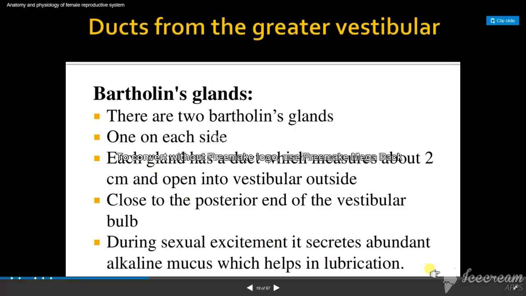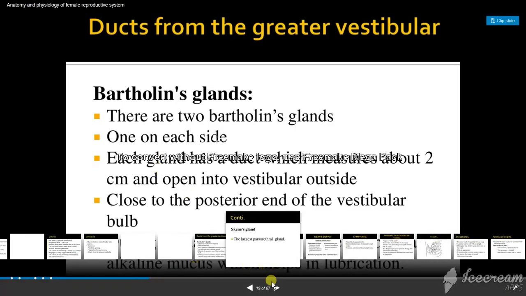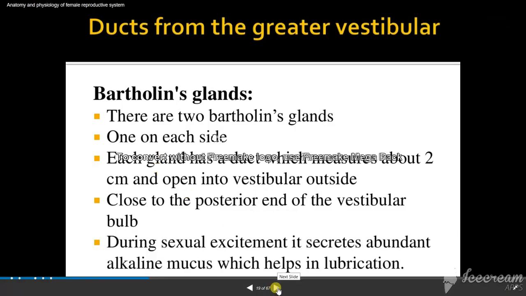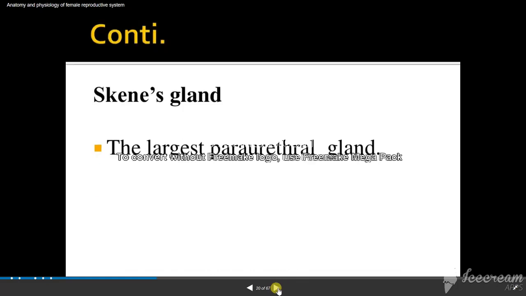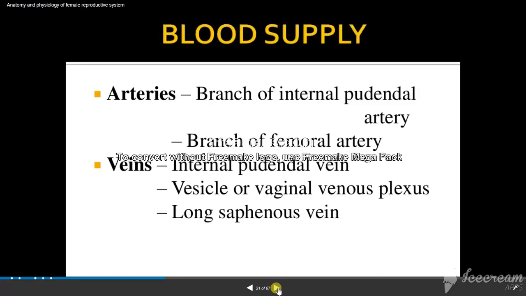During sexual excitement, it secretes an abundant alkaline mucus which helps in lubrication. So it is only helpful for more lubrication during sexual intercourse. What is Skene's gland? Skene's gland is the largest para-urethral gland, which is present in the urethral cavity.